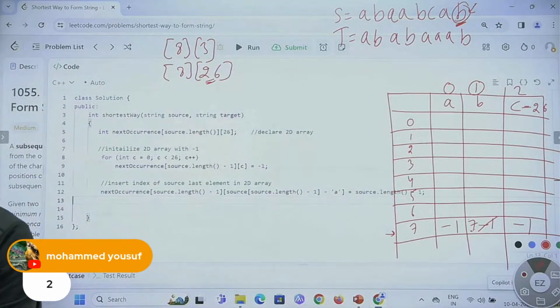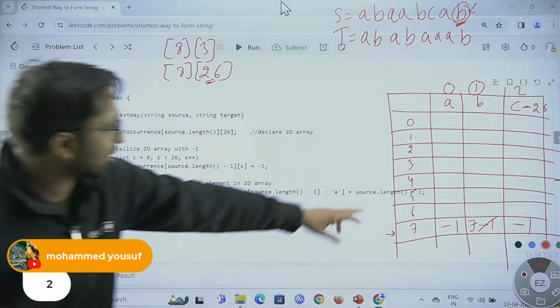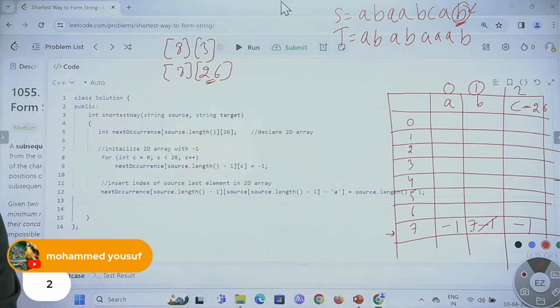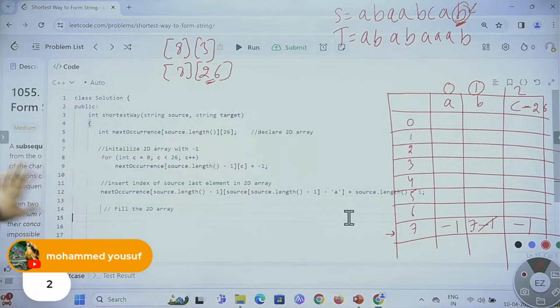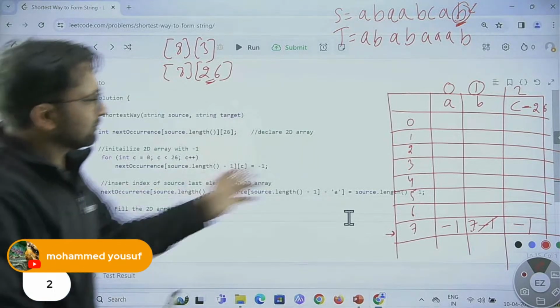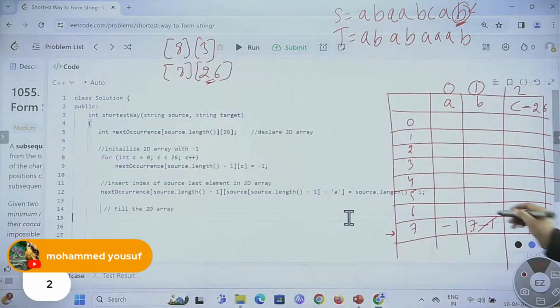We will be doing the same thing what we discussed. Now let's fill this 2D array. You people already know how to fill this 2D array. I'm coming to your questions and your comments also, but let's complete this code first. So fill this 2D array. How to fill, you know that.